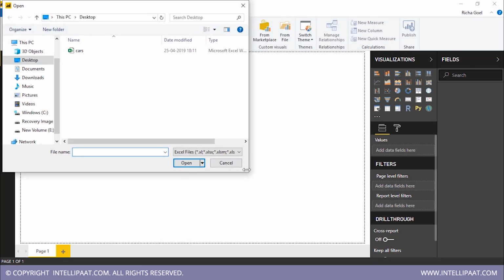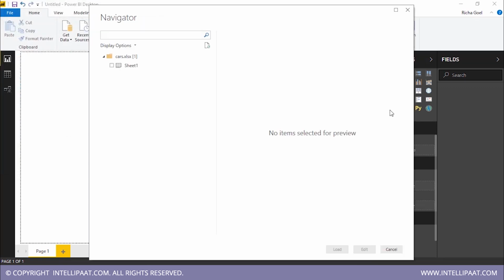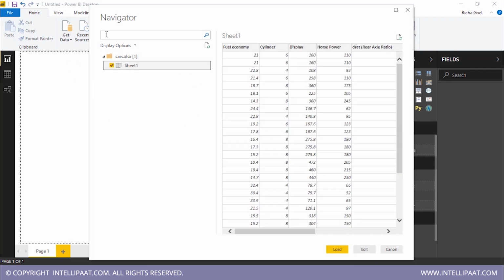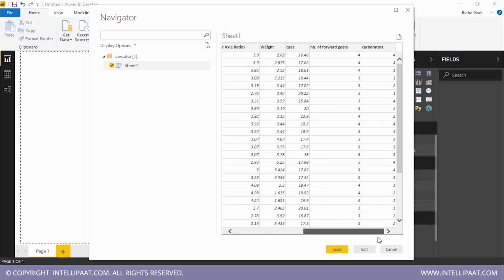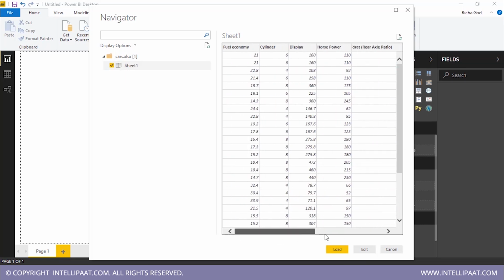Once you do that, you will find this browse option. From over there, you have to browse and select your file. I don't need to browse it because it's right here, so I will simply click on it and open. Once I do that, I find these options. Over here, I can see the number of sheets that I have in that Excel file, and I have only one sheet. Now I need to select this. However, you can select as many sheets as you want if there are multiple sheets. Once I select this, I get a preview of that sheet with parameters and values. So this is basically how my data looks.